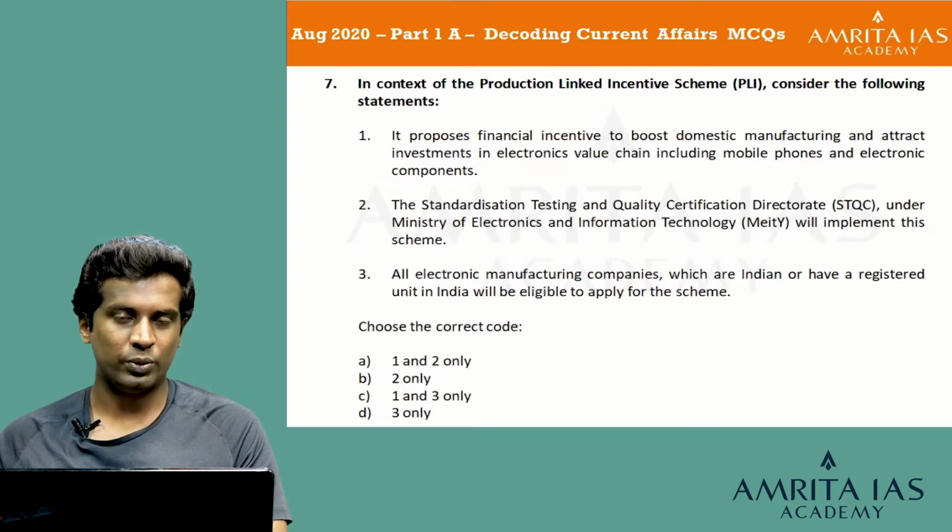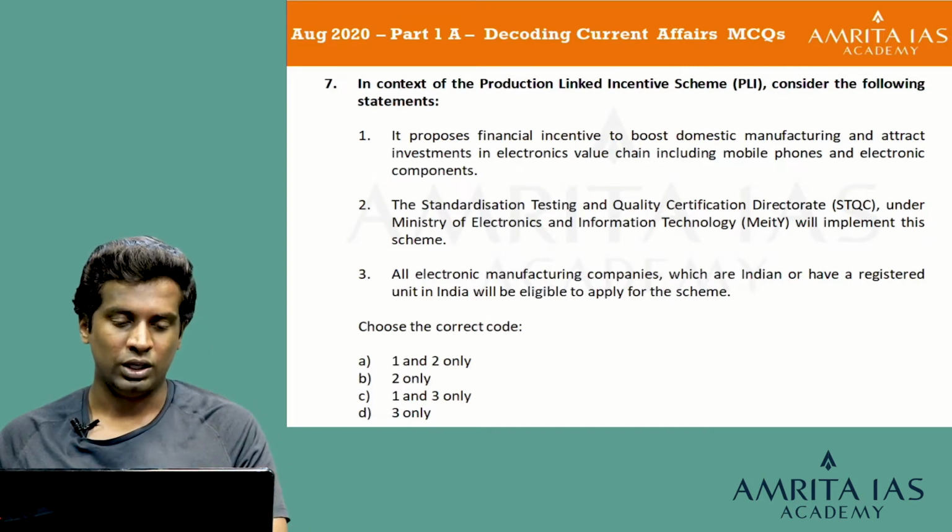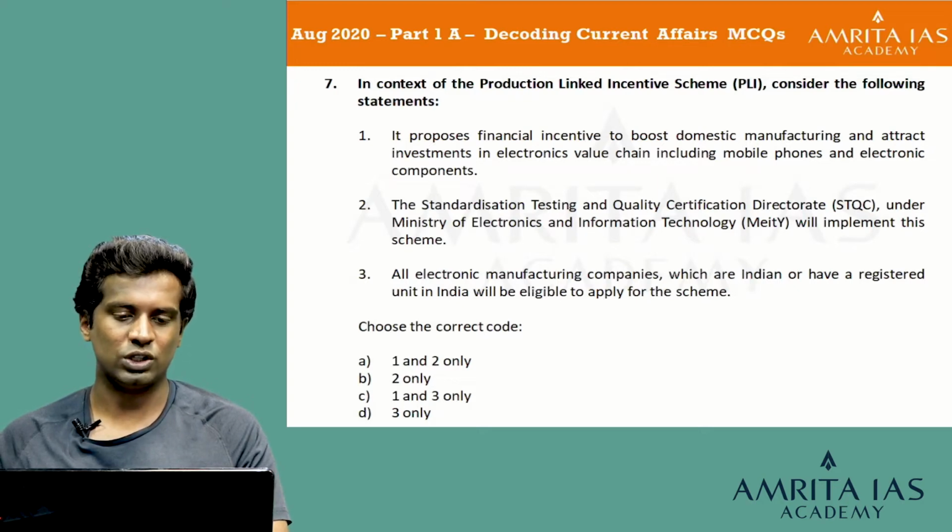So, automatically we managed to make it a 50-50 elimination method, and the third statement has already become right. Even though it has a keyword directive of all electronic manufacturing companies present in that, the third statement is right. Now, the only question is on the first statement. It proposes financial incentive to boost domestic manufacturing and attract investments in electronics value chain, including mobile phones and electronic components. Yes, this statement is in line with the demand of the question. So, I'd go with the option C, 1 and 3 only, to be the right answer. Let's look at the explanation.